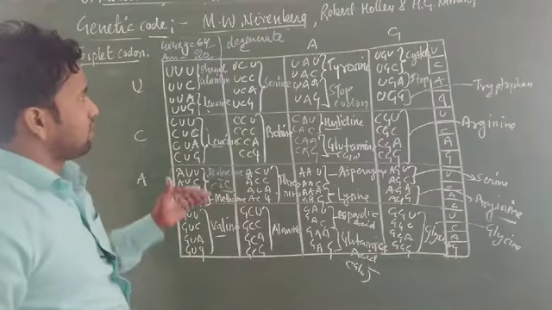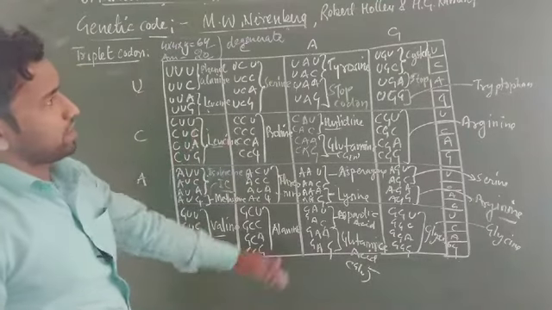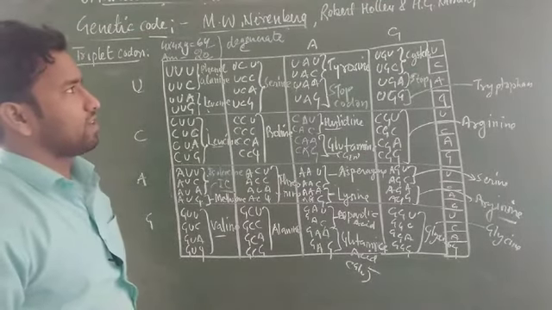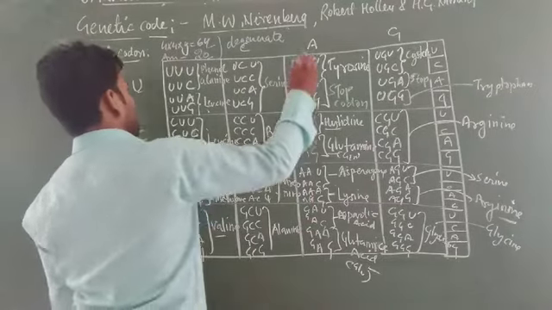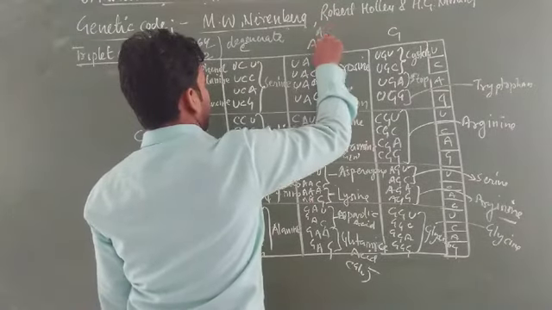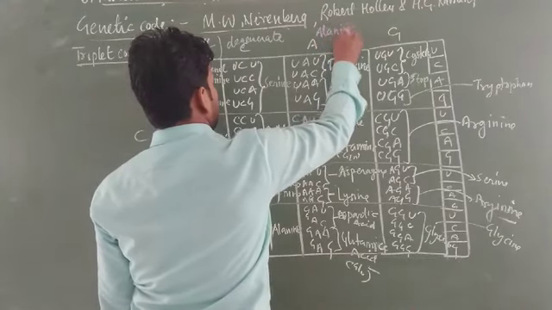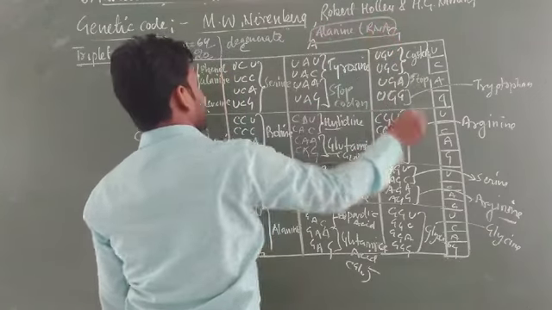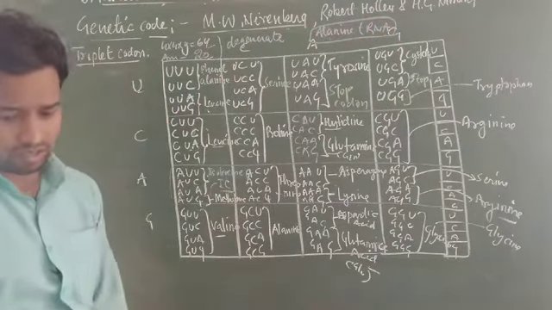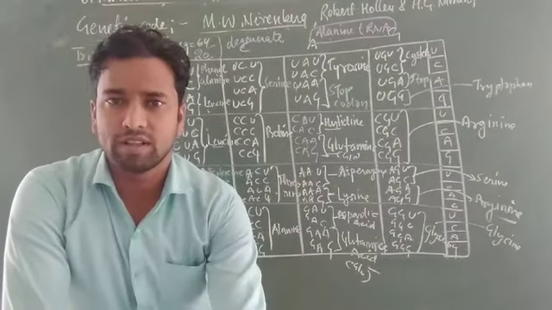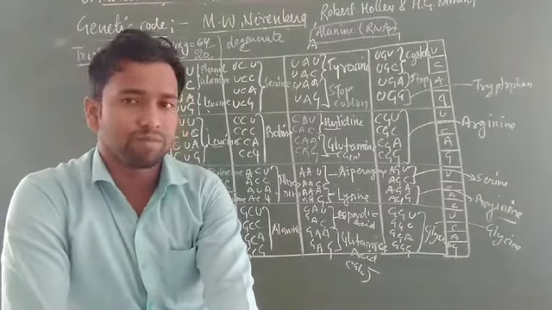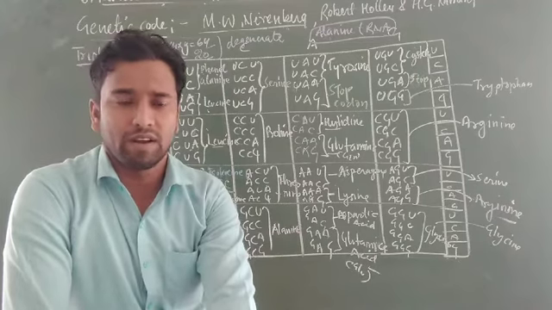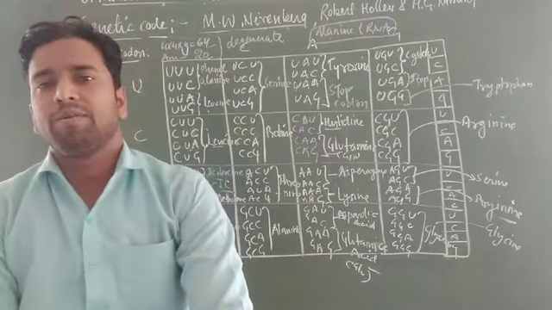This was very well defined by M.W. Nirenberg, Matthaei, Holley and Har Gobind Khorana. Later on, by considering this important fact about the triplet-based codon sequences, Har Gobind Khorana prepared their own RNA, called alanine tRNA. Especially this was synthesized by Har Gobind Khorana. Khorana, one of the famous scientists, was from India, before independence, from Lahore, which is currently in Pakistan, but for further study he moved to America, lived there and took American citizenship.